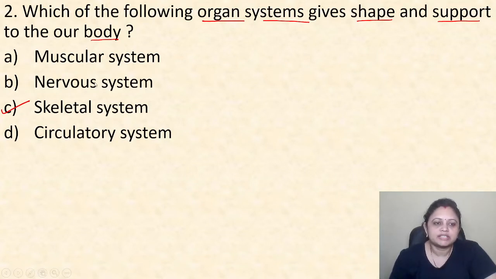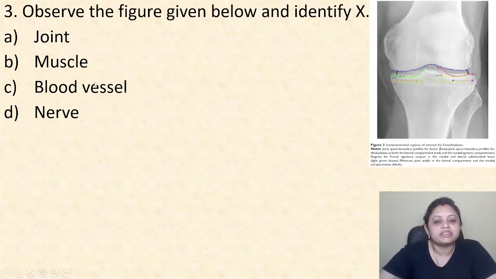Coming to the next question, observe the figure given below and identify X. Option A, joint. B, muscle. C, blood vessel. D, nerve. So here, what is the thing? Can you imagine? If you know the answer, then you can write in the comment box.